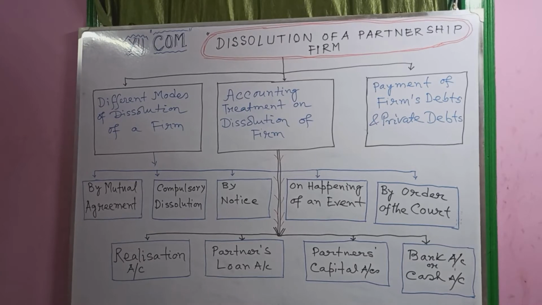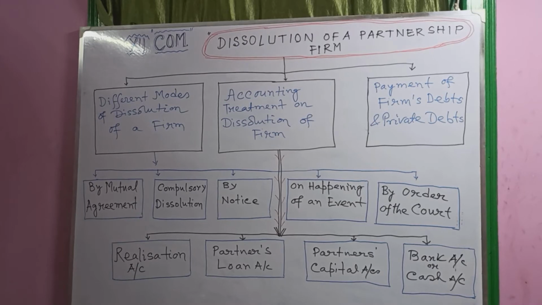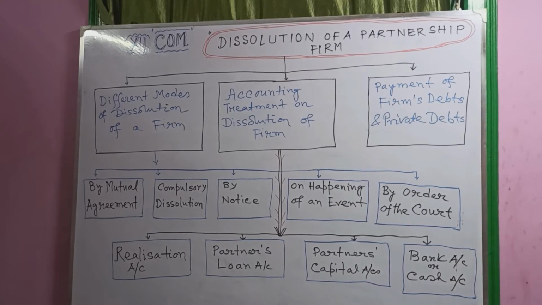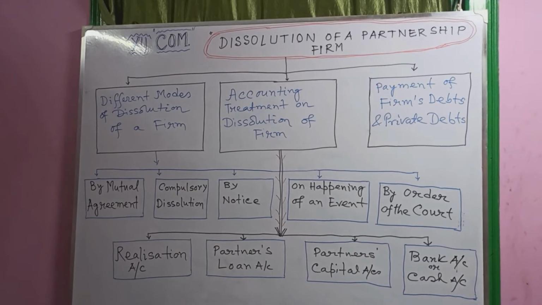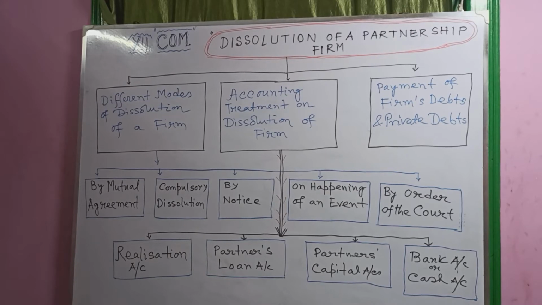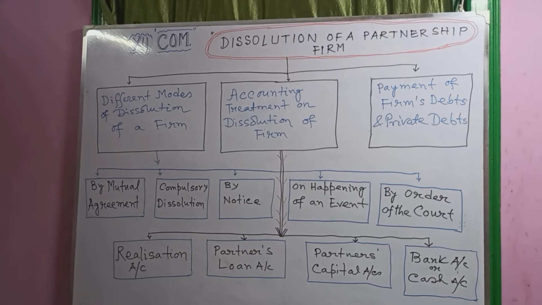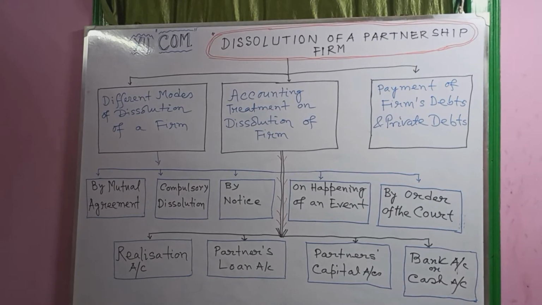Another case is when a partner, other than the partner filing the suit, transfers the whole of his interest in the firm to a third party. Another case is when the court is satisfied that the firm cannot be carried on except at a loss. Also, when the court is satisfied that dissolution is just and equitable for some reasons. These are the different modes of dissolution of the partnership firm.